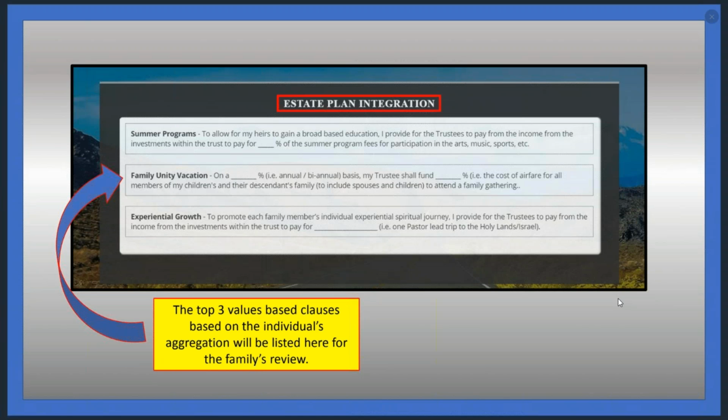Finally, as we get to the family summary, the top 3 clauses that were selected the most will appear here. Are they 100% correct? Maybe, maybe not. But what it will do is spark the conversation within the family about the specific, purposeful, positive behaviors they would like to incentivize from future generations. That is such a big part of what the MTM Vault does: it sparks that communication. You'll see the top 3 selected by all family members who complete the estate plan integration deliverable, and that will help provide guidance and focus as to the specific behaviors that the family deems appropriate.